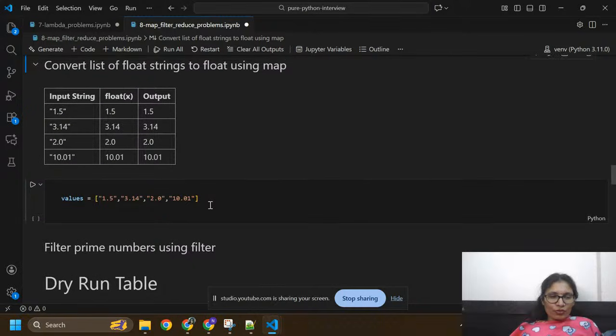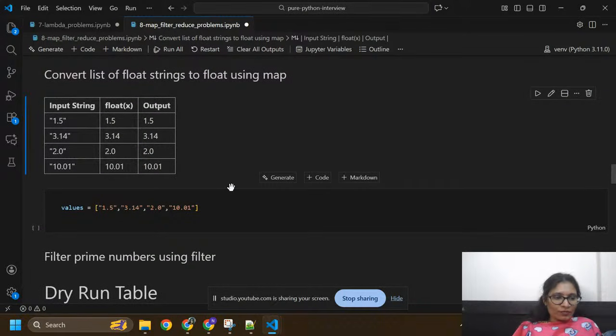Now we are going to convert a list of float strings to floats using map. So we have input strings like 1.5, 3.14, 2.0, and 10.01. These are the input strings. If I'm going to calculate its float, it is in a string, so we need to use float, and here x equals 1.5. Like this, float of x will give you a float or decimal number like 3.14, 2.0.